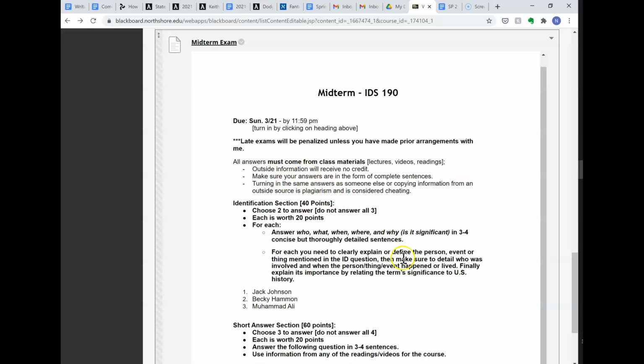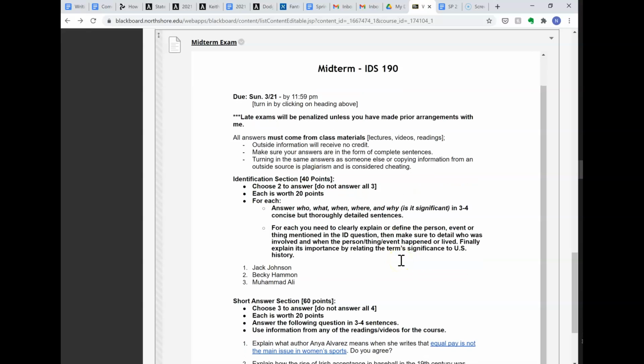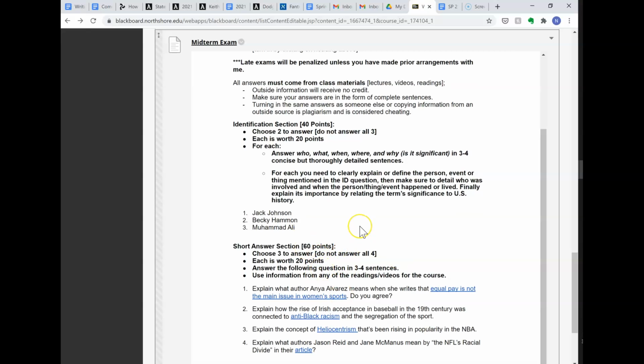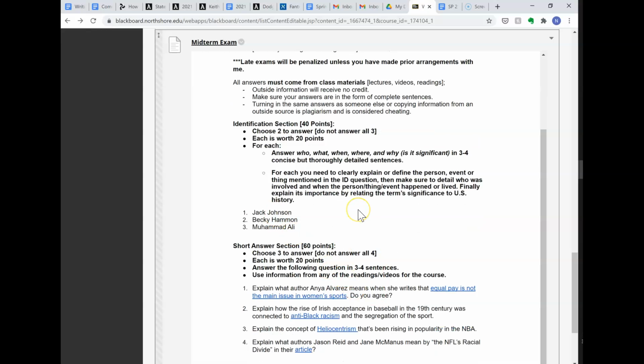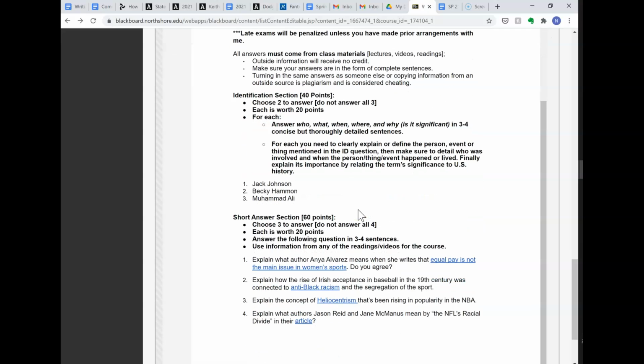And then here, a lot of these topics are things you could find information about on the internet, but ideally, what I require is that you use material we've covered in the class for your answers. So if for some reason you can't find information on one of these topics, I'm happy to point you in the right direction, and I'd rather do that than have you just sort of Google one of these things. So if you can't find information about one of these, just let me know and I will tell you where to look.